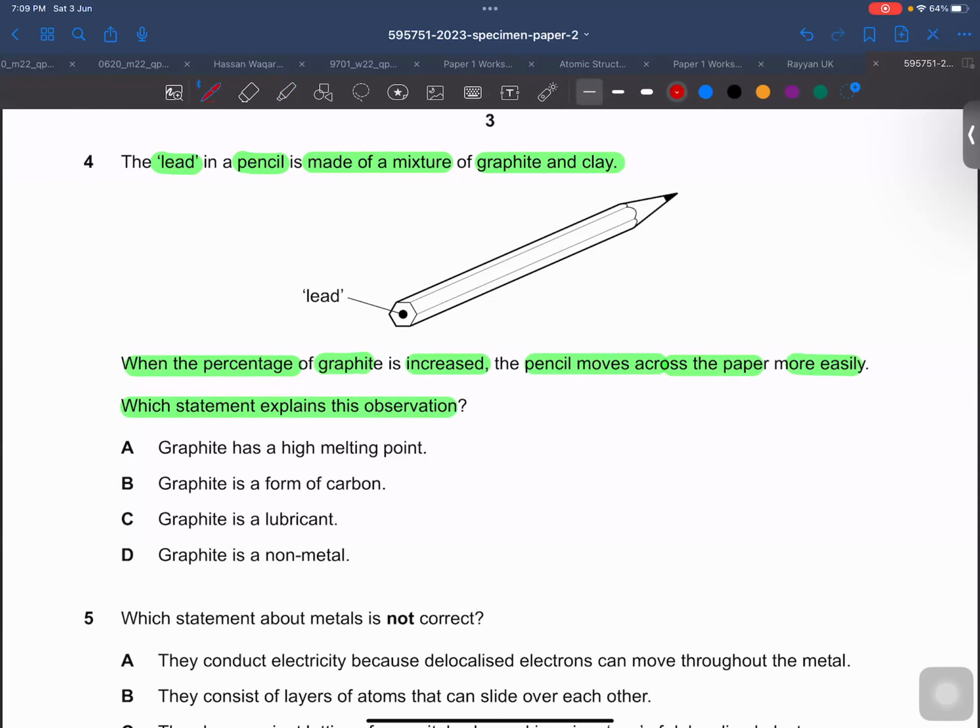So what is the reason behind this? The reason is the graphite is a lubricant, right? So you can say that graphite has a high melting point. No. Graphite is a form of carbon. No. Graphite is a lubricant is the right answer. Graphite is a non-metal is not the correct answer. The right answer for this MCQ is C.